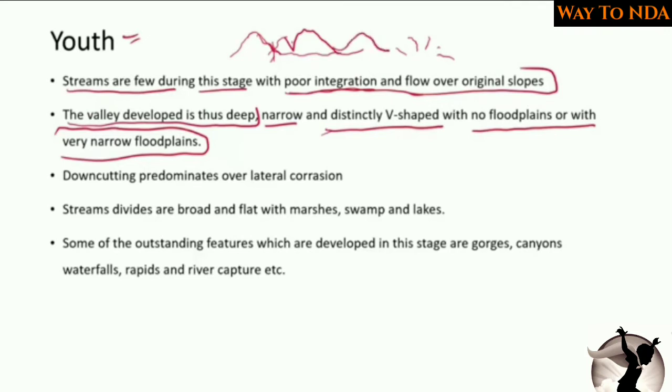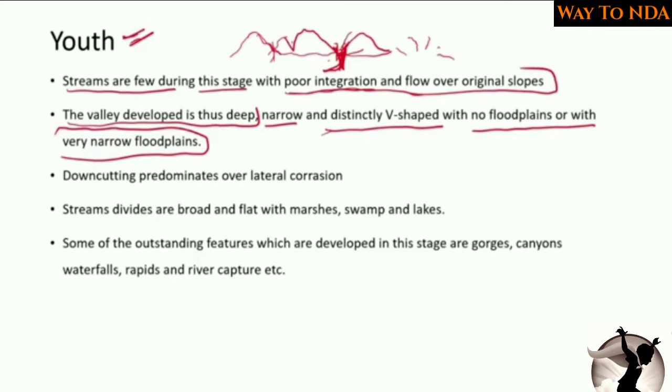Okay, so the mountain range may be like this, but once the river starts flowing, it will cut downwards. The erosion will keep on going, and after some time it will deepen, and after some time again it will deepen, and these V-shaped valleys will be formed, and from here the river is flowing. So this type of valley will be formed.